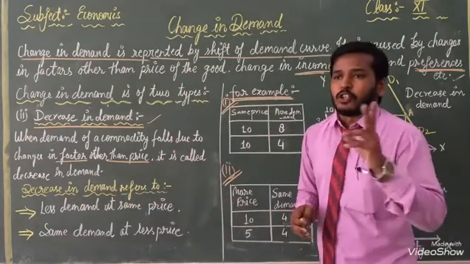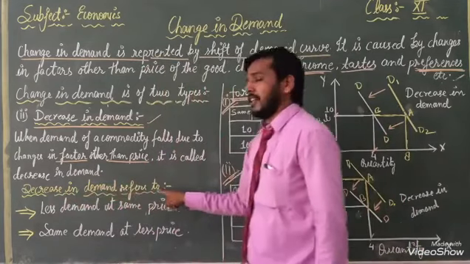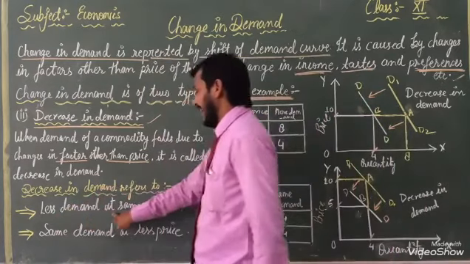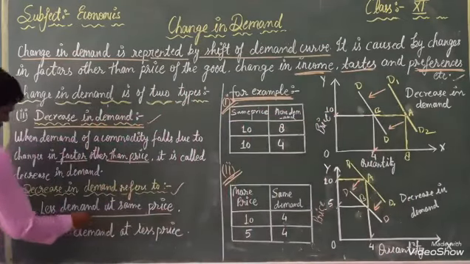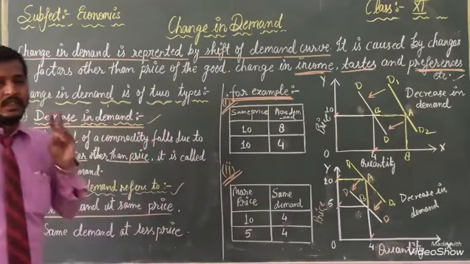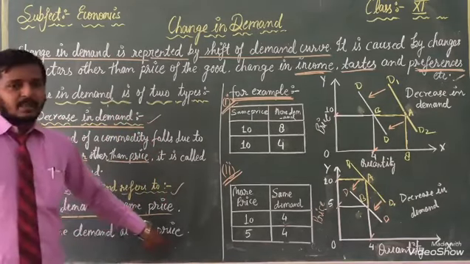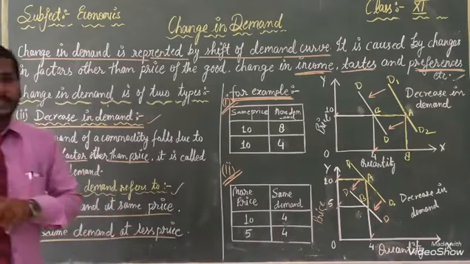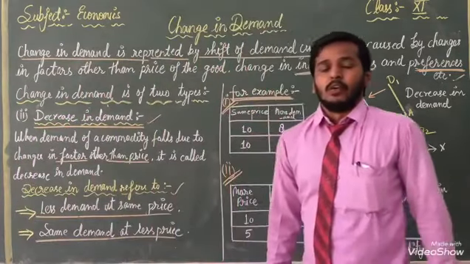In front of you, two topics are written. First one, decrease in demand refers to less demand at the same price. Listen, less demand at the same price is the first condition. The second condition is given in front of you: same demand at less price. Both subtopics we will explain one by one after that.